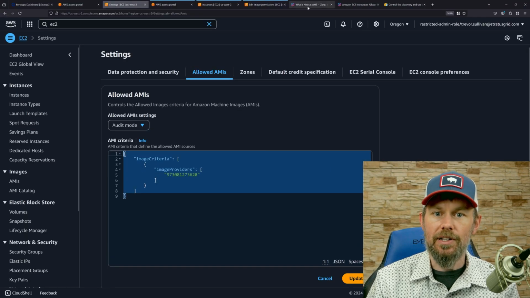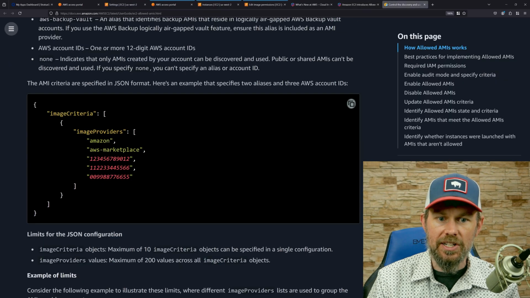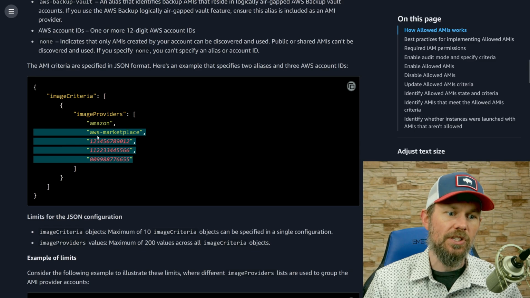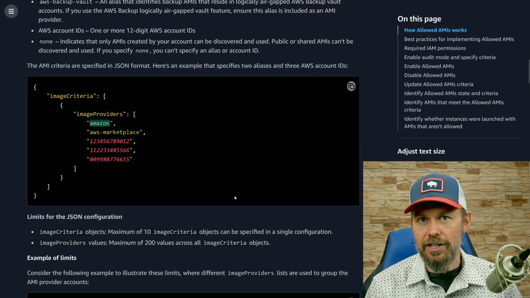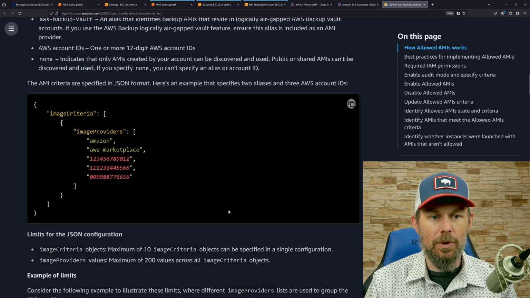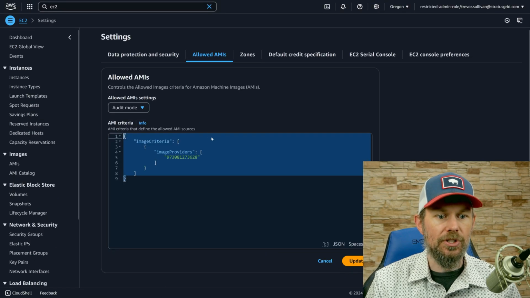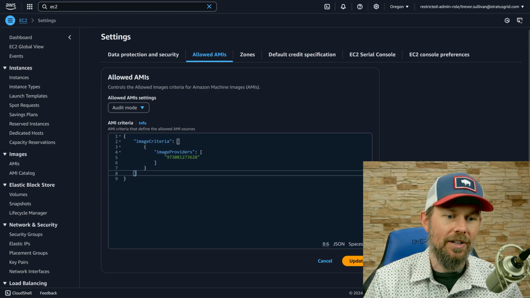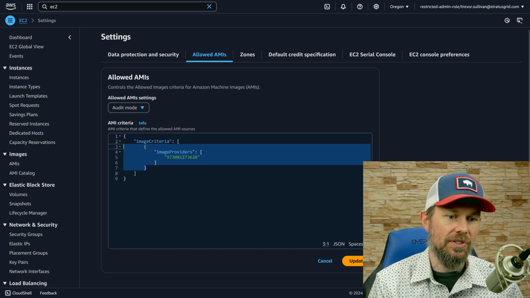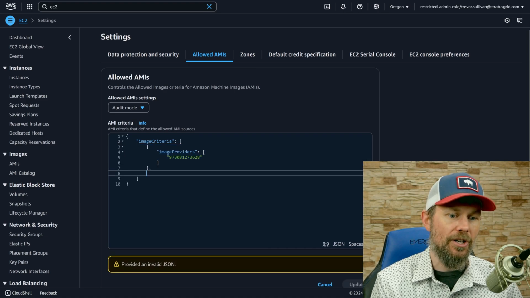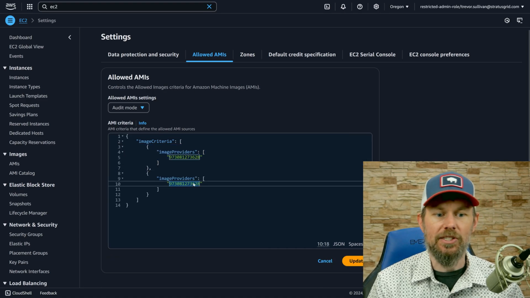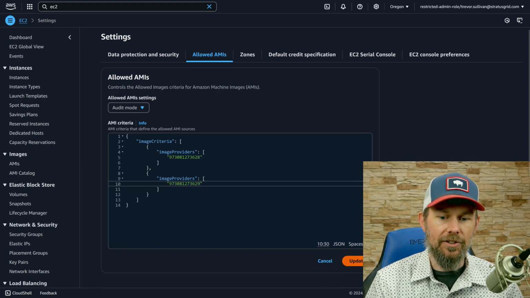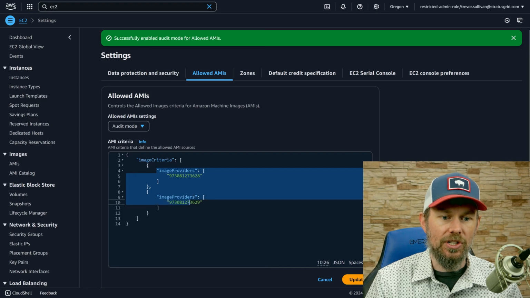This is basically customized already from the documentation right over here. So it's literally the same exact structure. It's just that 4 of the items have been removed and we replaced the first item with the account ID that we want to allow. So that's fairly straightforward there. Simple JSON structure. It always pretty much has to follow the same structure. The only thing that you can really do is basically take this object right here and you can put a comma and then duplicate it again, and you can specify another account ID. So if I just change this number to something else, I could have that. Technically, this is a valid JSON structure.